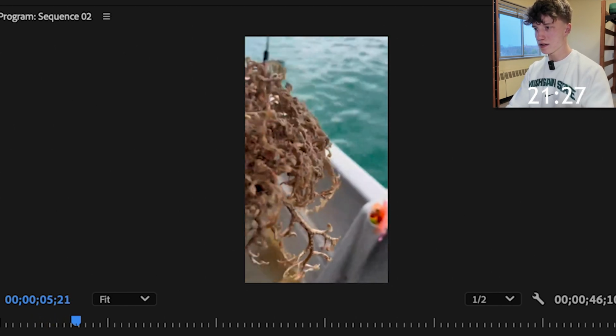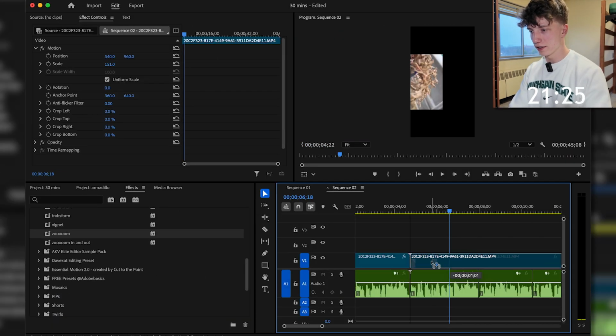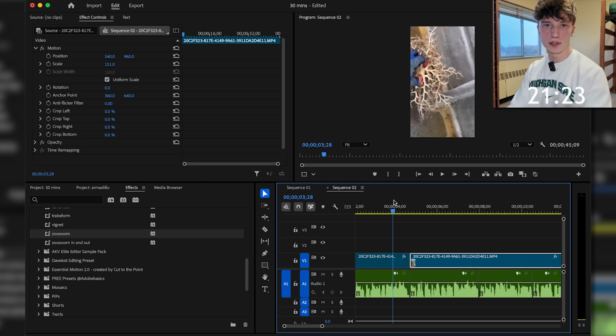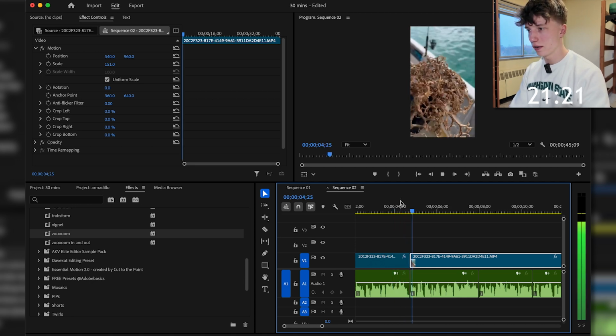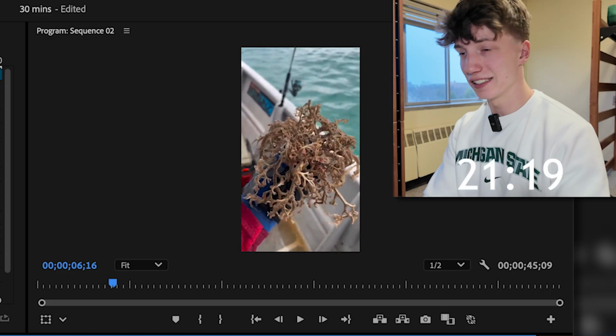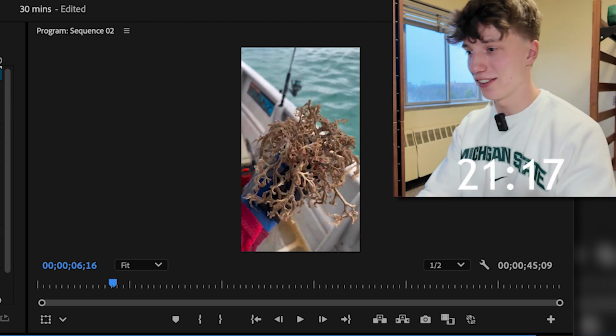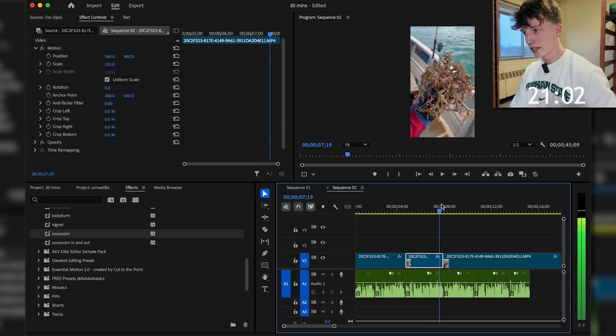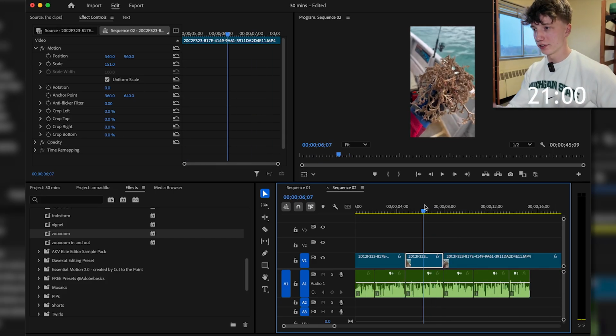This is called a basket starfish. Okay, now we're gonna cut right here to when he's actually holding it up to the camera. I think that will look better, because that really shows it's squiggling around. Ooh, it's kind of scary looking. Now we have a good clip of it just generally on screen.